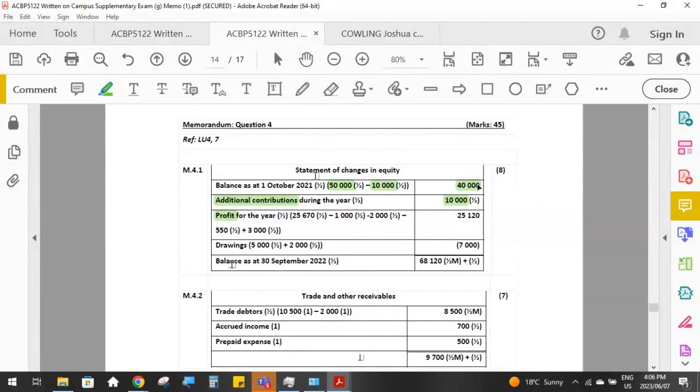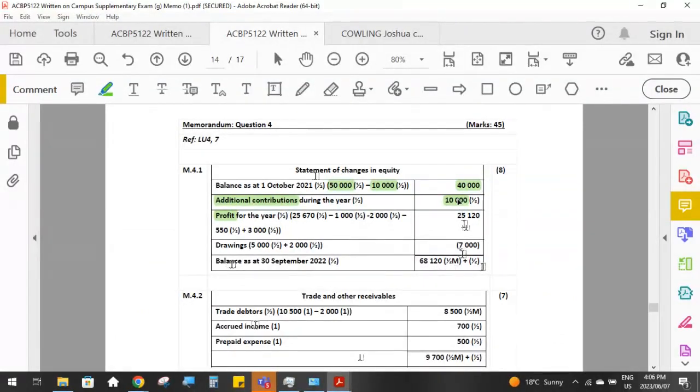So it's opening capital plus contribution during the year plus the adjusted profit figure for the current financial year minus the total drawings that the owner took for the year equals the closing value of owner's equity at the end of the year.